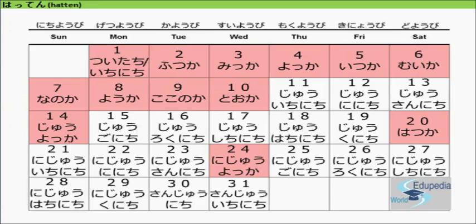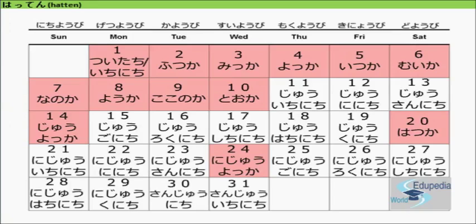Let's repeat one more time from 21 till 31. Niju ichi-nichi, niju ni-nichi, niju san-nichi, niju yokka, niju go-nichi, niju roku-nichi, niju shichi-nichi, niju hachi-nichi, niju ku-nichi, sanju-nichi, sanju ichi-nichi. Okay, now let's have a recap of all the days of the month.